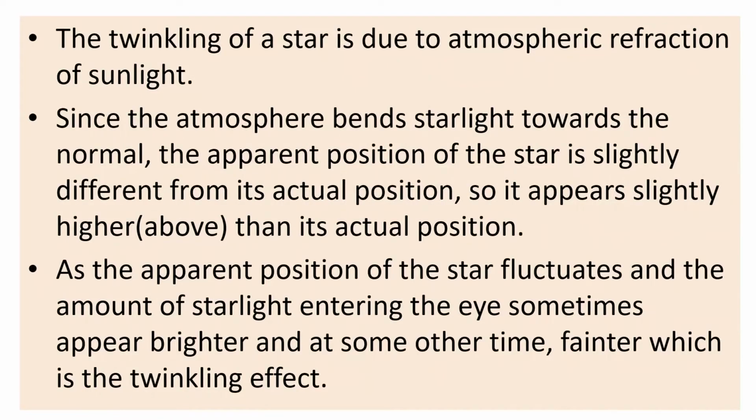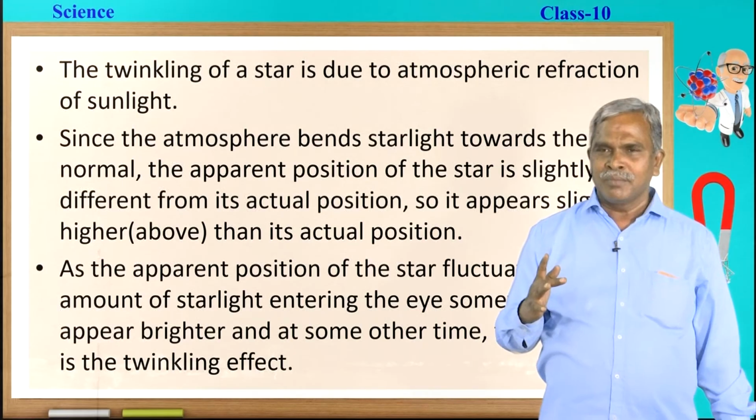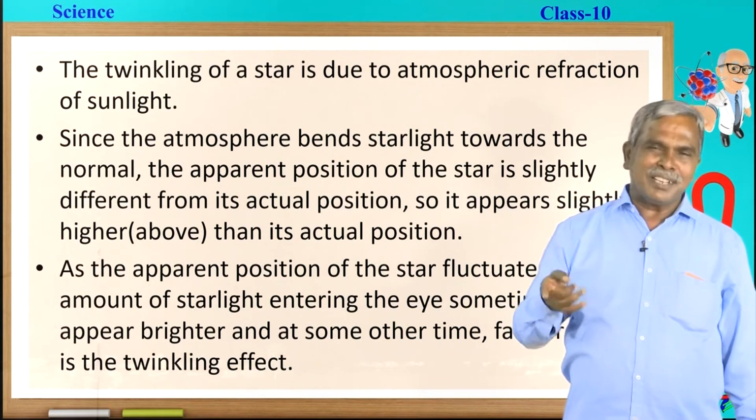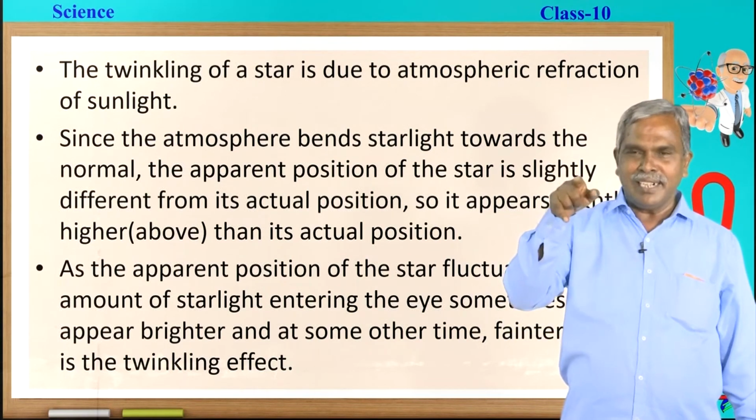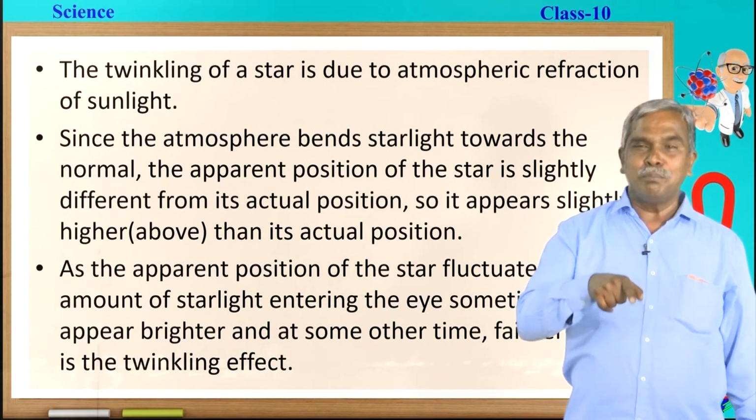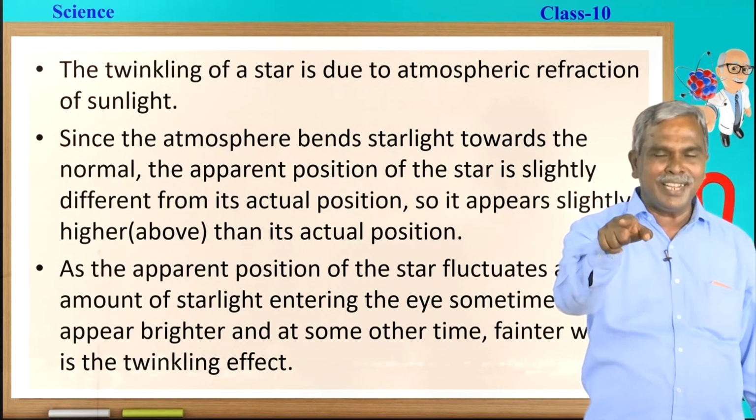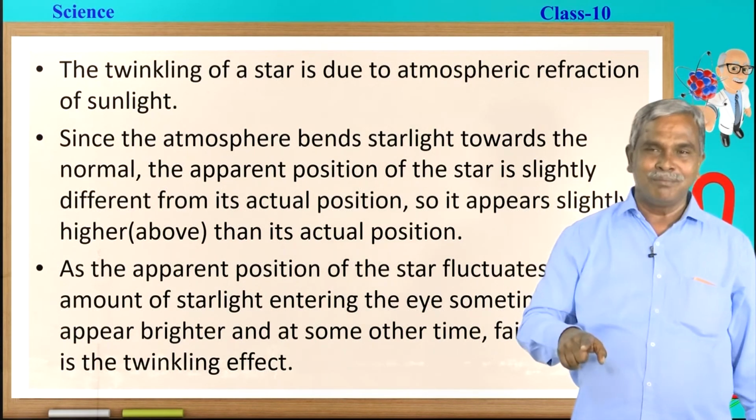If you see the stars, they twinkle. Their positions change. Sometimes they become faint and sometimes they become bright. Normally, we know in atmospheric refraction, as I told in the previous case, when the sunlight enters through the atmosphere, it bends. Is it confined to only sunlight? No, not at all.